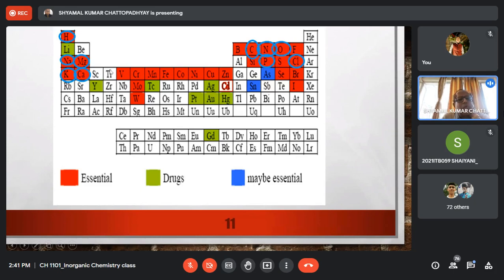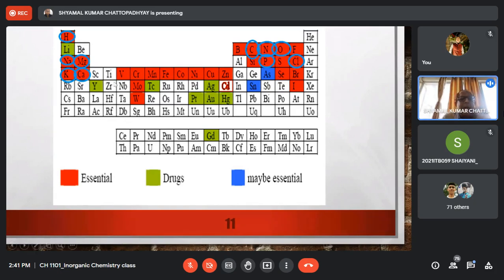Now, if I go to group 4, then titanium, zirconium, hafnium, none of them are essential. None of them are required for the functioning of the body, but certain titanium compounds are being actively investigated for their anti-cancer activity, and titanium is also used for certain medicinal implants, bone implants, right?